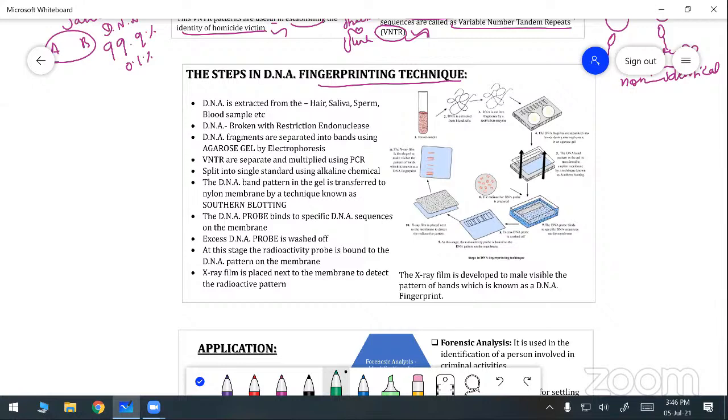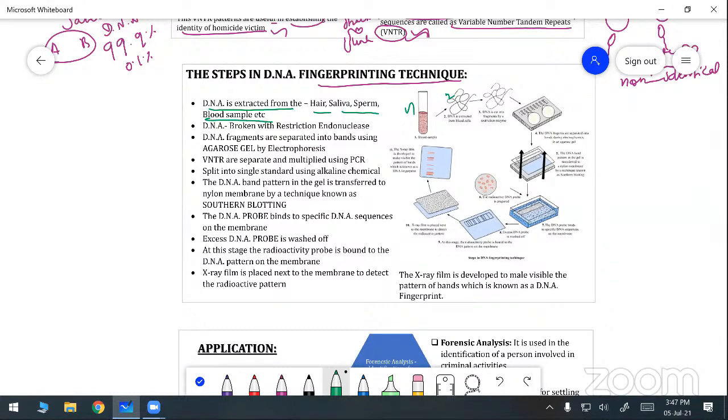First, the DNA is extracted from hair, saliva, sperm, or blood sample. Not all of them, anyone of these can be used. Here in the book they have given the blood sample, so first the DNA is extracted from the blood sample.